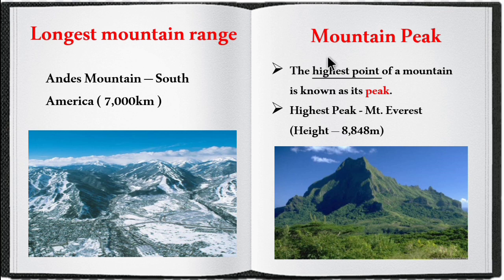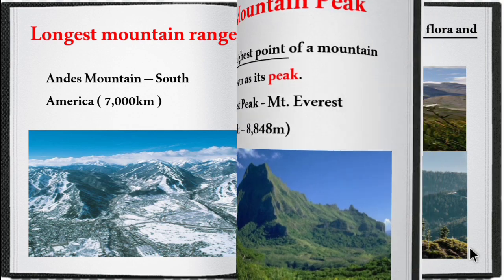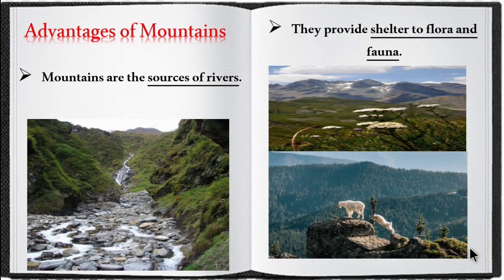Then let's see about mountain peak. What is a peak? The highest point of a mountain is known as its peak. The highest peak in the world is Mount Everest and its height is about 8,848 meter. So children, make a note of it.